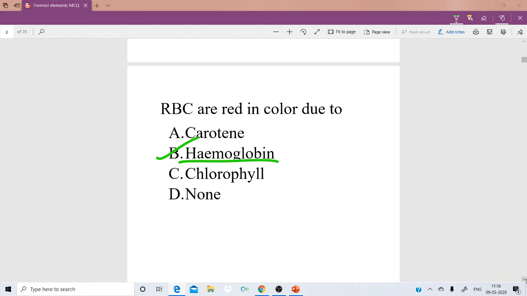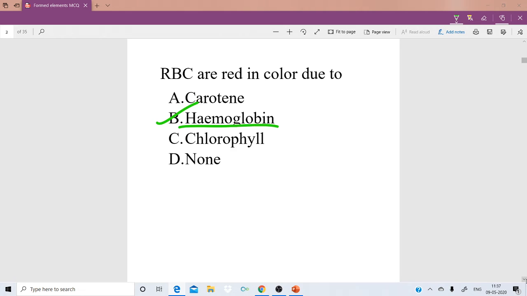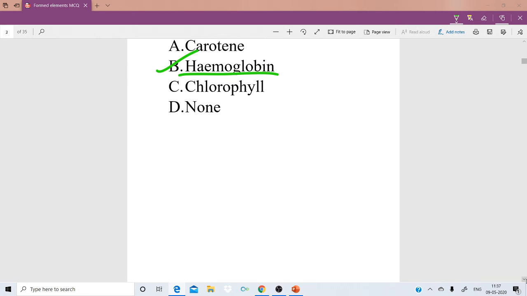Due to the deficiency of hemoglobin, we'll get a disease called anemia. So option B is correct.